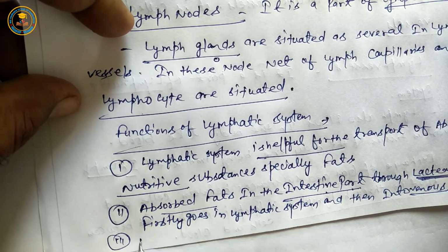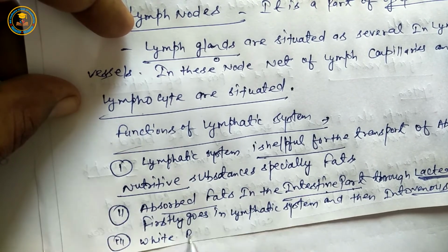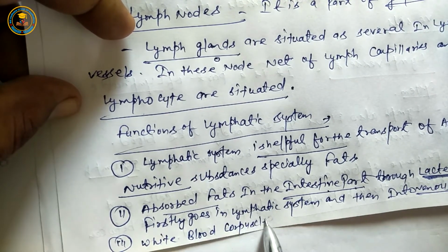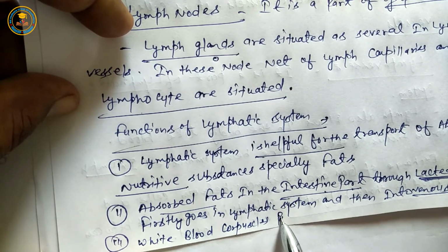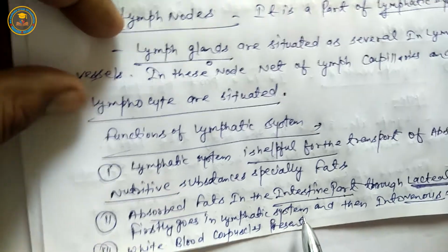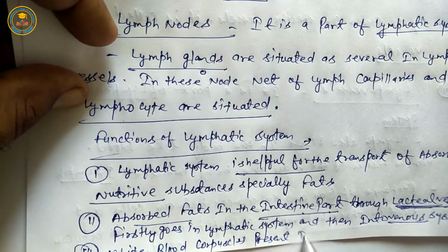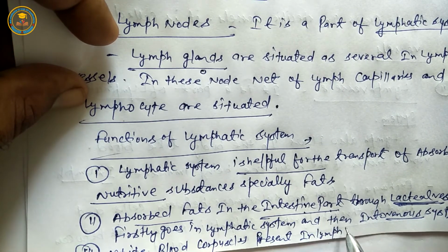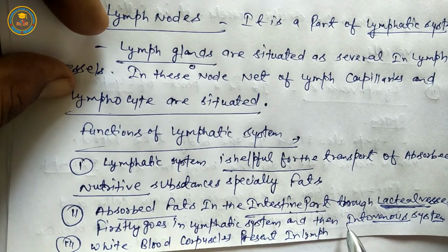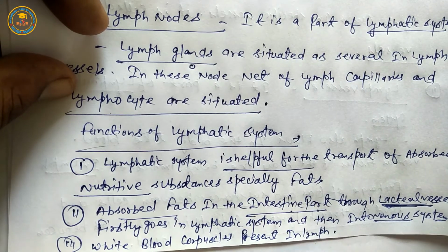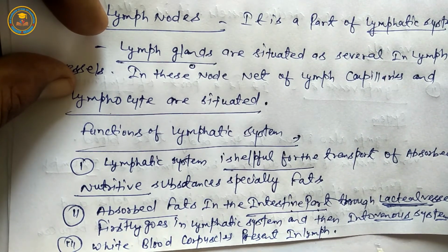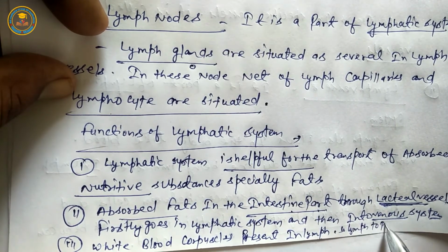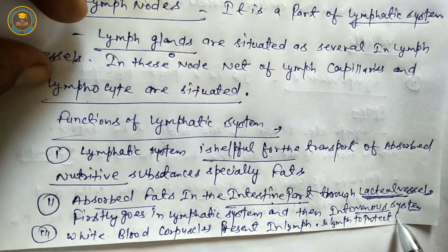And next, white blood corpuscles are present in lymph, so lymph protects from germs.